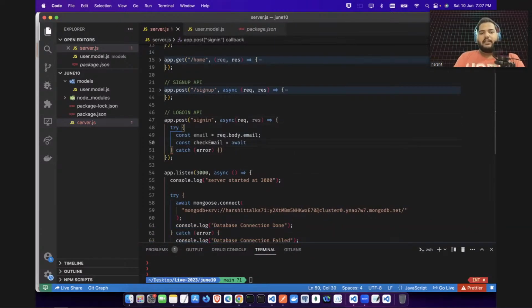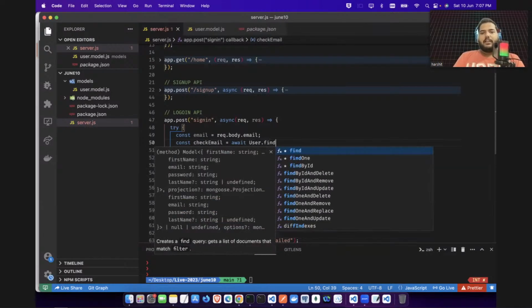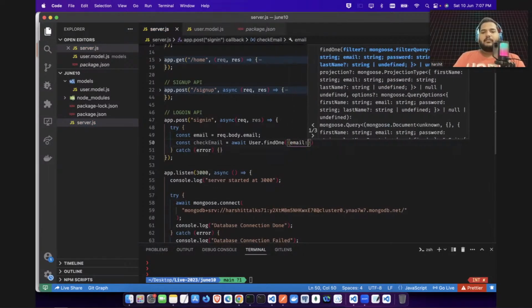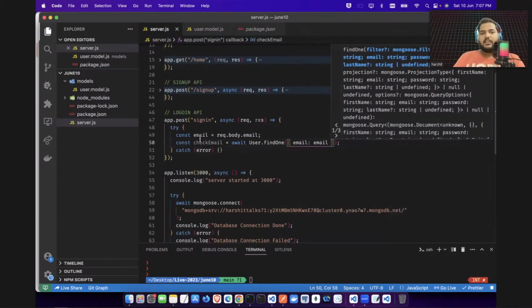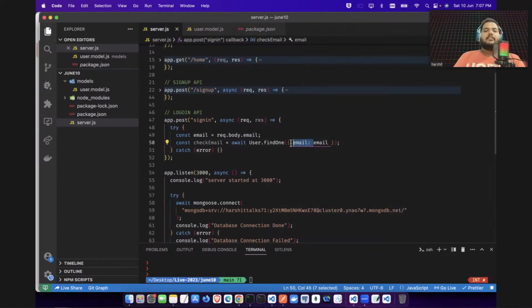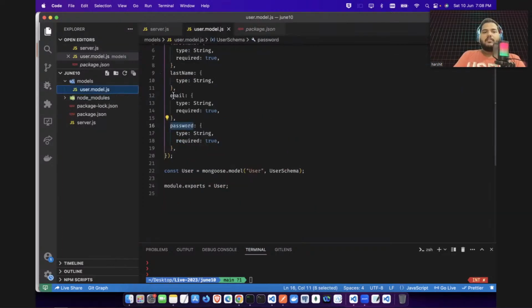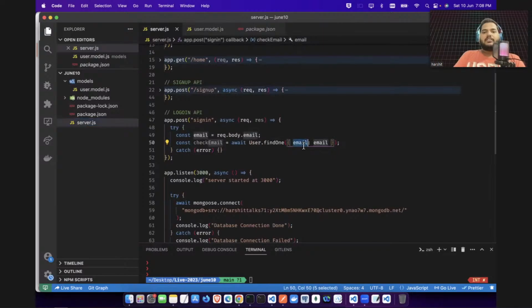I will write here await User, capital User, and here I will do findOne. Okay, findOne, and here I will say email address is what? So email address is actually your email address. So here you are running a query to your MongoDB saying fetch me a user which is having email address as this email. So this email address is actually this email address. Okay, this is the field of that model. If you see here in your model also you have this field, right? So the first email address is your model field, and this email is this field.